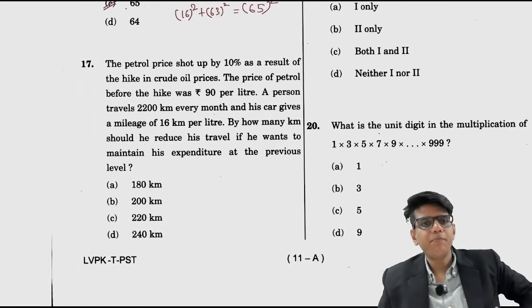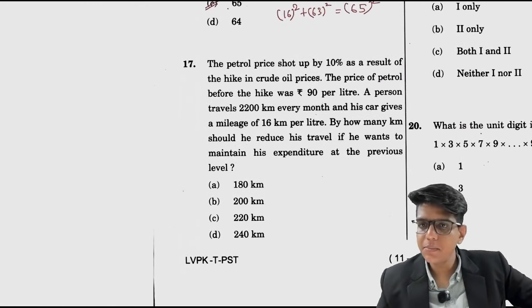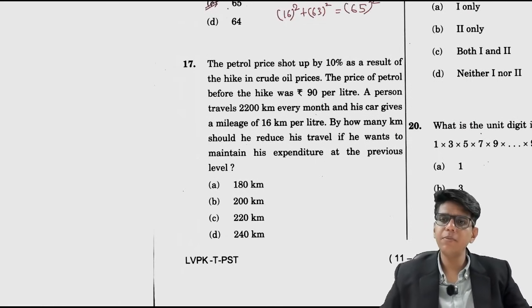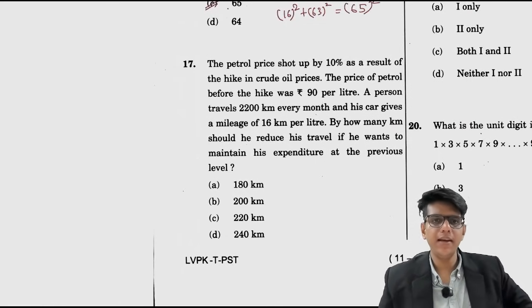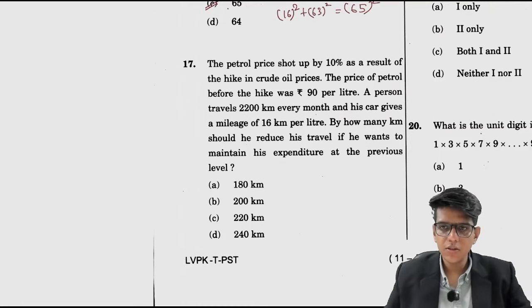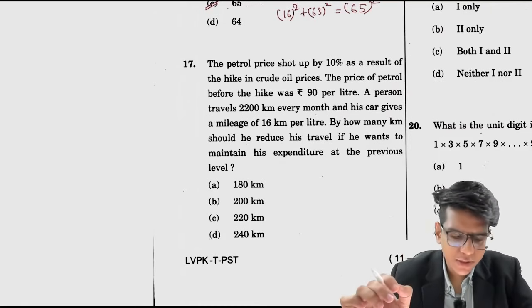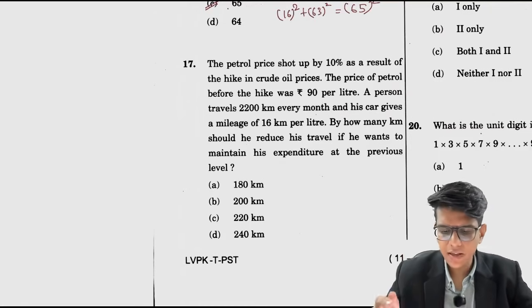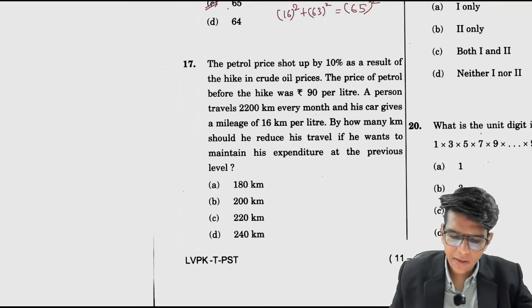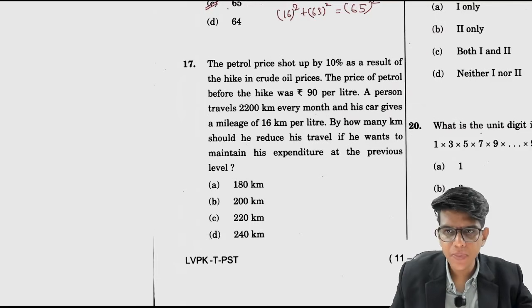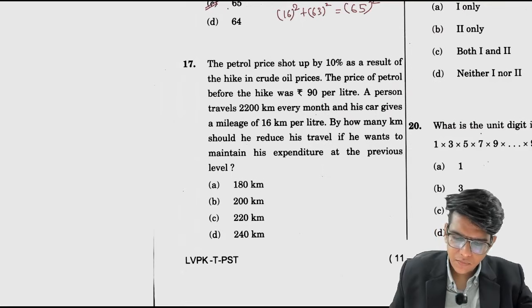Now what is it saying? If the price increases, your purchasing power changes. If the purchasing power is the same and the price of a commodity increases, the quantity you can buy decreases. That is the concept used here. The petrol price shot up by 10% as a result of the hike in crude prices. The price of petrol before the hike was 90 per liter. A person travels 200 km per month. His car average is fixed; after the hike the car's average will remain the same. So by how many kilometers should he reduce his travel if he wants to maintain his expenditure?